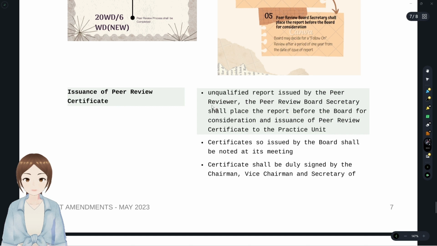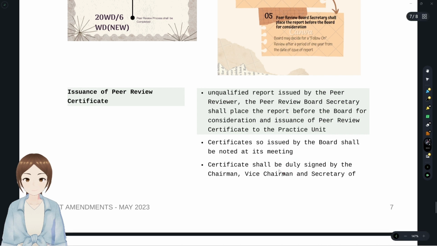After the peer review process, if the peer reviewer has given an unqualified opinion, that is a clean report issued by the peer reviewer, the peer review board secretary shall place the report before the board. Which board? Peer review board, for consideration and issuance of peer review certificate to the practicing unit. That is, as soon as the reviewer submits the report, what shall the board do? The board shall give a peer review certificate to the practicing unit, which is a prerequisite to get audits. These certificates issued by the board shall be noted in its meetings. Obviously, there needs to be a record, so they note them.